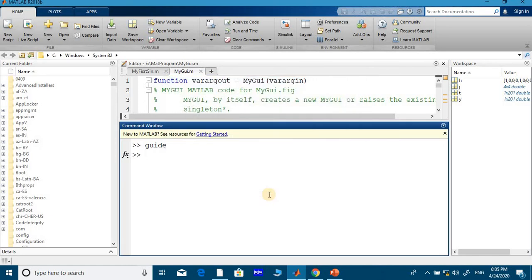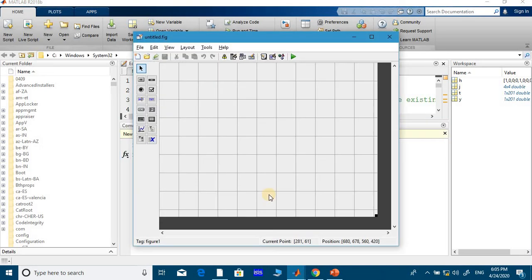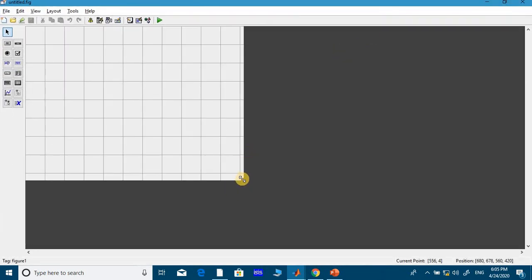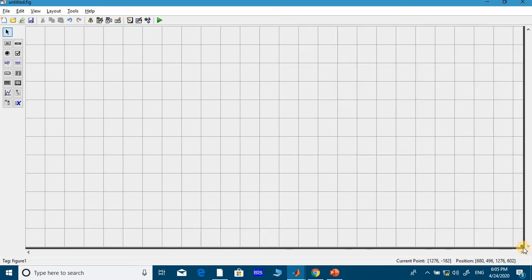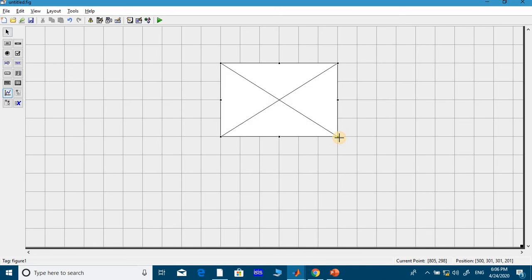If you click on OK, a separate window will appear. This is the window. You maximize and adjust this. If you put the cursor like this, it will give you a bidirectional arrow mark, and you extend it like this. Okay. Now my interest is the development of two separate controlling blocks to generate different graphs. So now you come to here. First you draw a graph. Okay. Now I want radio buttons. Where are the radio buttons?